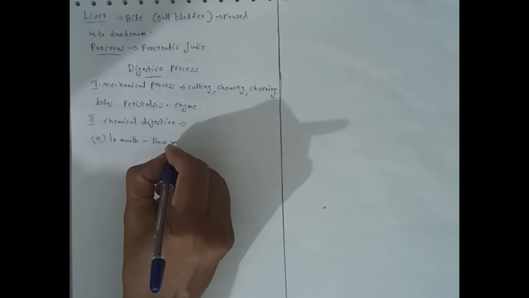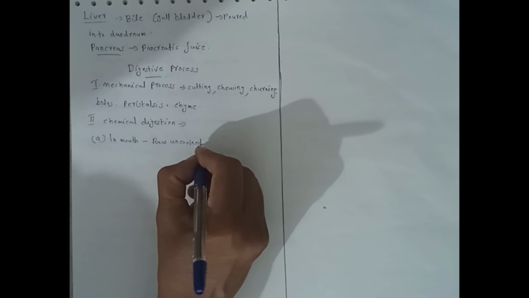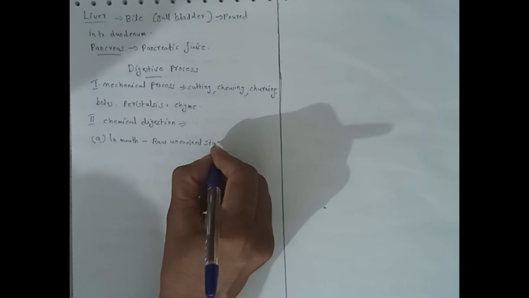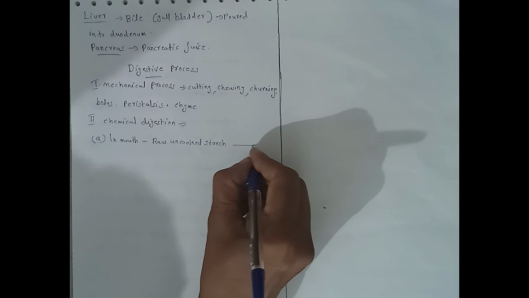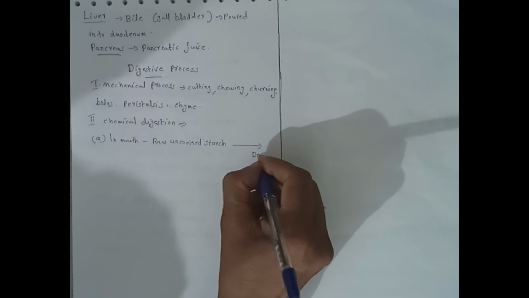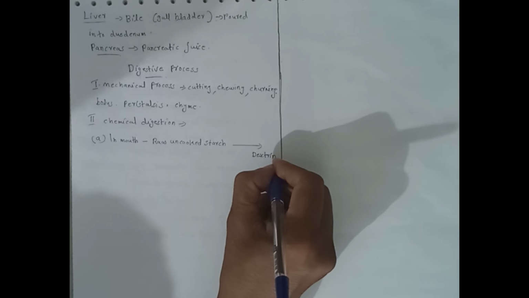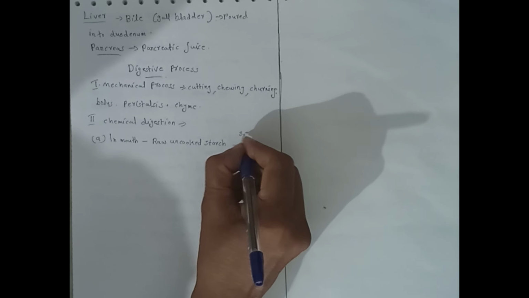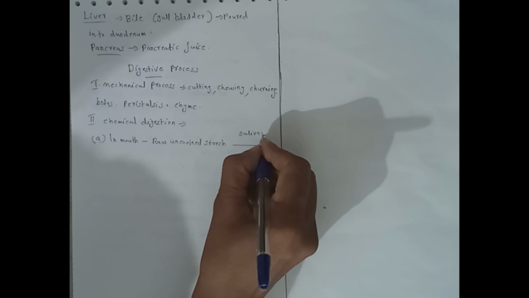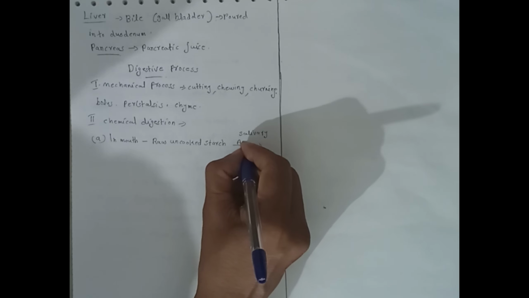Raw uncooked starch is converted to dextrin by the help of the enzyme salivary amylase.